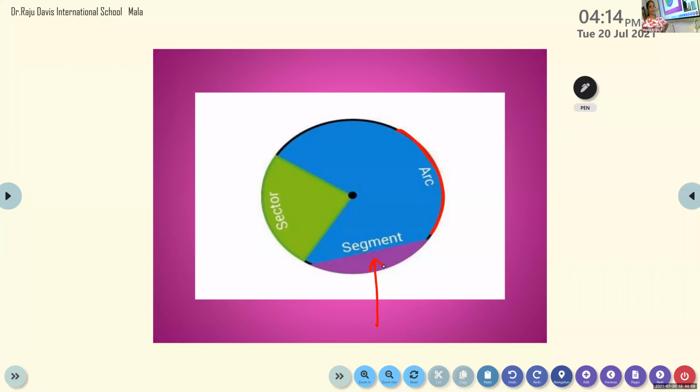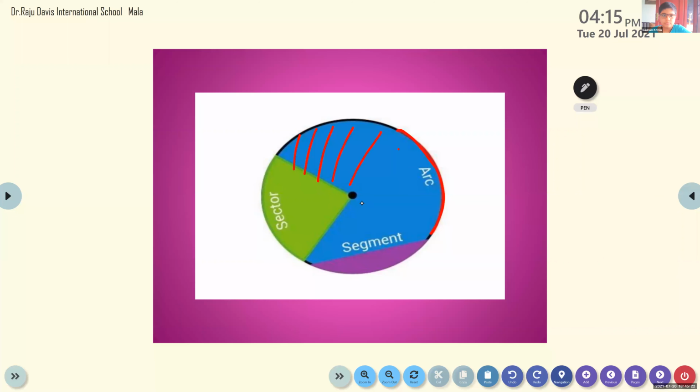Segment. Minor segment. And this one? Sector. Minor sector. Children, you can tell simply sector. If I ask you whether it is minor or major, you tell the answer accordingly. This is a sector only. This is a segment.